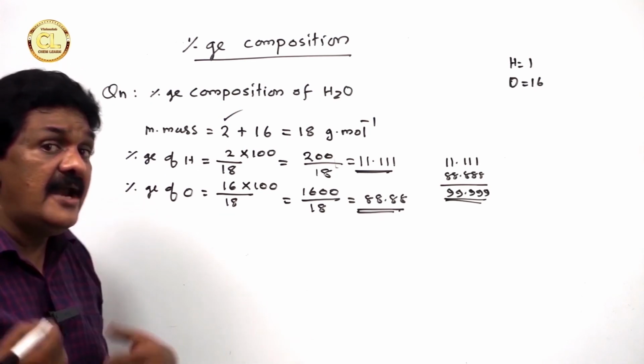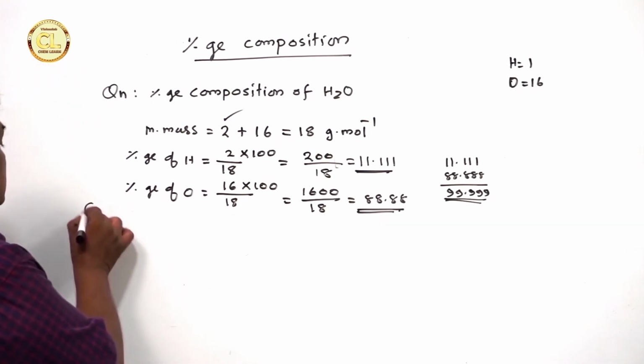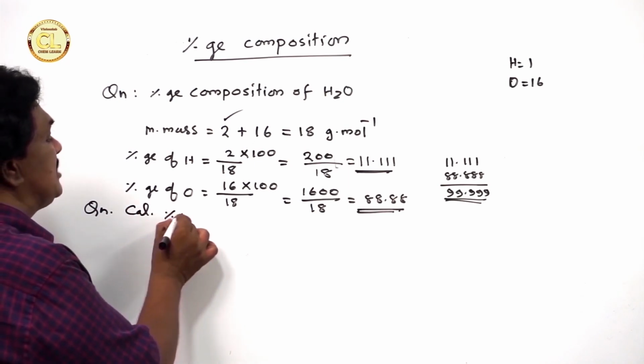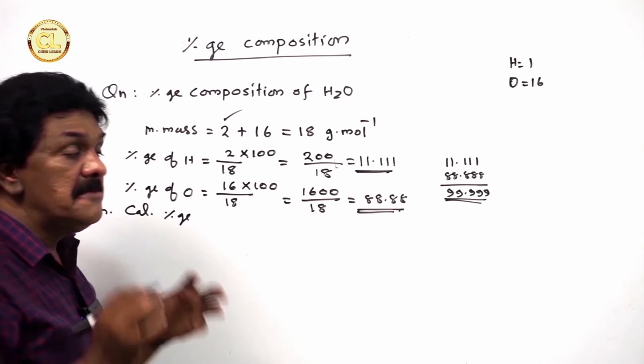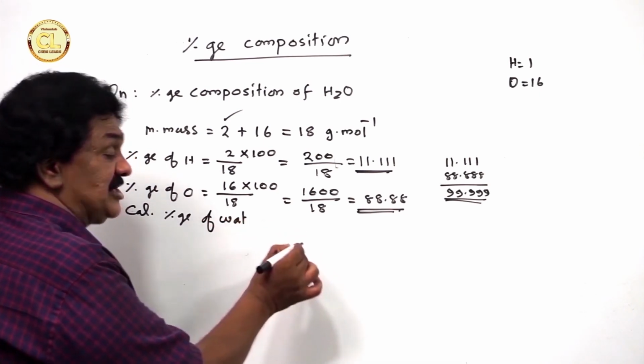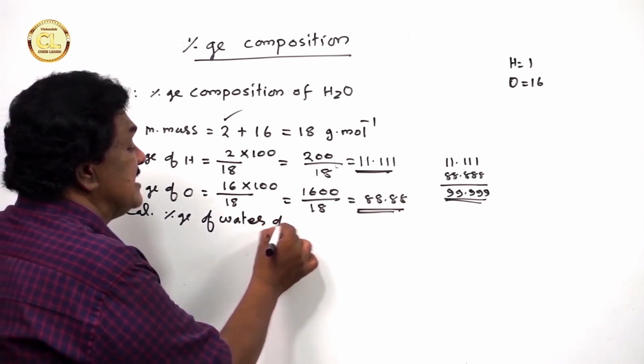Now, let us check another example. Question: calculate the percentage of water of crystallization or hydration.